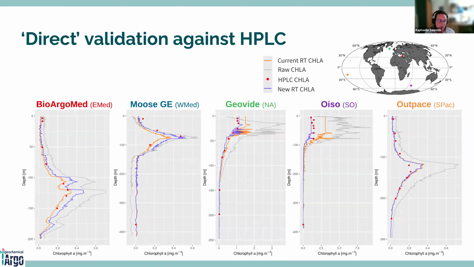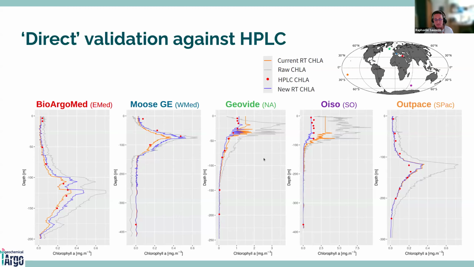So here it's more direct, I would say, validation against HPLC. So for the float deployment, you have here in gray the raw chlorophyll A concentration from the first profile of the float. In orange, first the current real-time chlorophyll A concentration, and in blue the new real-time chlorophyll A concentration, compared to the HPLC chlorophyll A concentration in red.